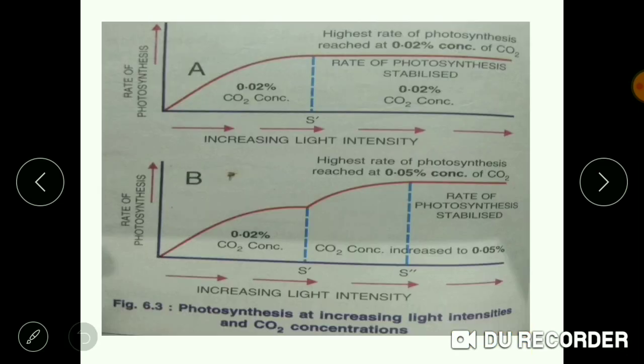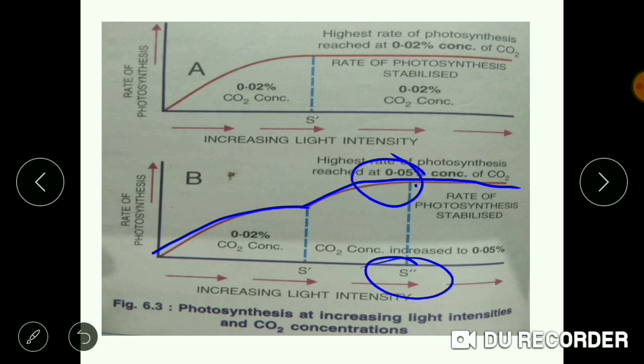0.05% of CO2. Now see in the other graph, once it has increased and reached 0.02% of CO2, it has been stabilized. But if the CO2 concentration is increased, then it has further shown an increase in rate of photosynthesis till point S dash. It has shown an increase till here, and then again it has become stabilized. So the rate of photosynthesis increased with the CO2 concentration further, and it has become stabilized at the CO2 concentration of 0.05%.